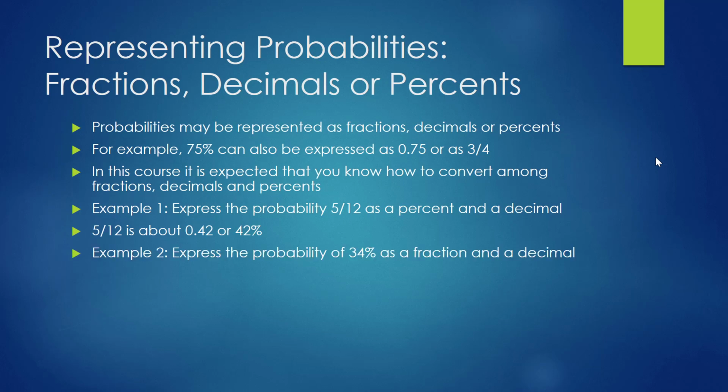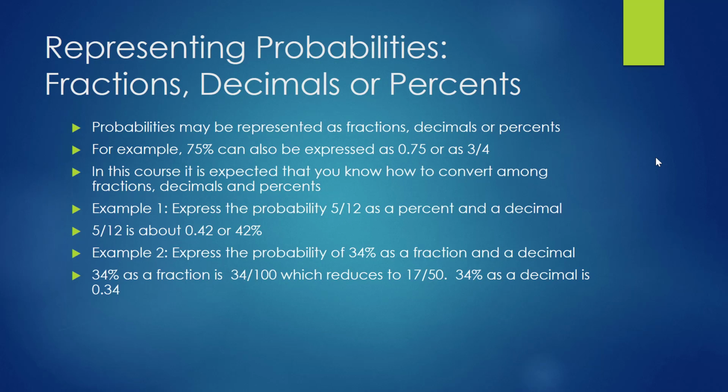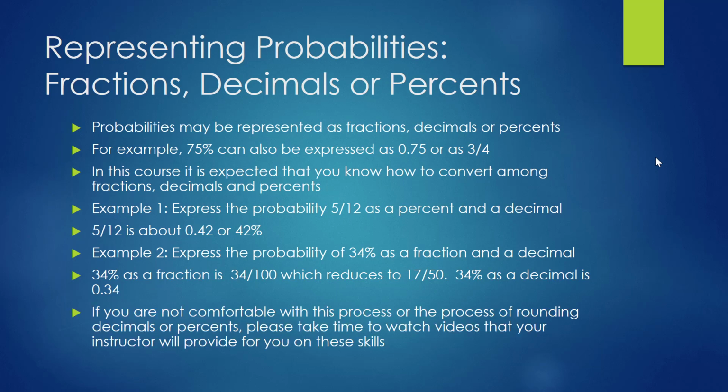Here's another example. Again, I will read the example to you. Pause the video, see if you can convert the probability, and then unpause the video to check yourself. This example says, express the probability of 34% as a fraction and a decimal. If you said that 34% is 34 over 100, which reduces to 17 over 50, you are correct. 34% as a decimal is 0.34. If you are not comfortable with this process or with the process of rounding decimals or percents, please take time to watch the videos that your instructor will provide for you on these skills.